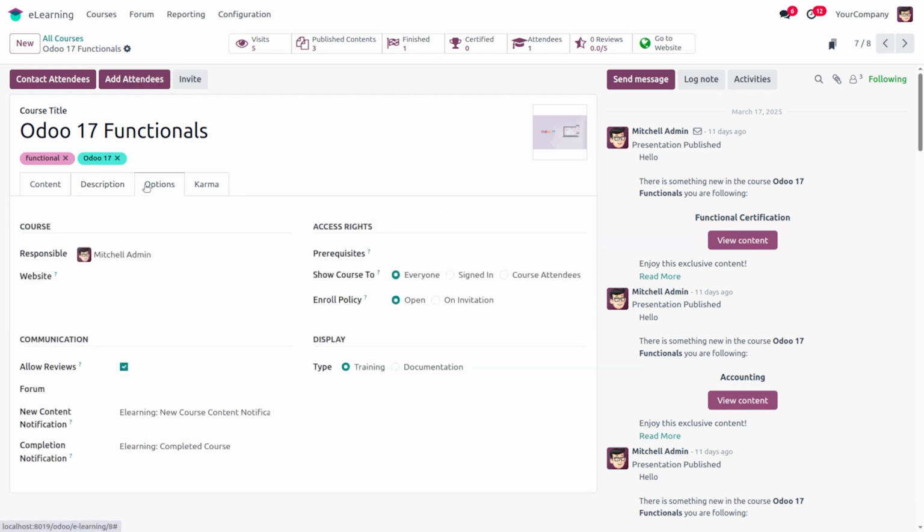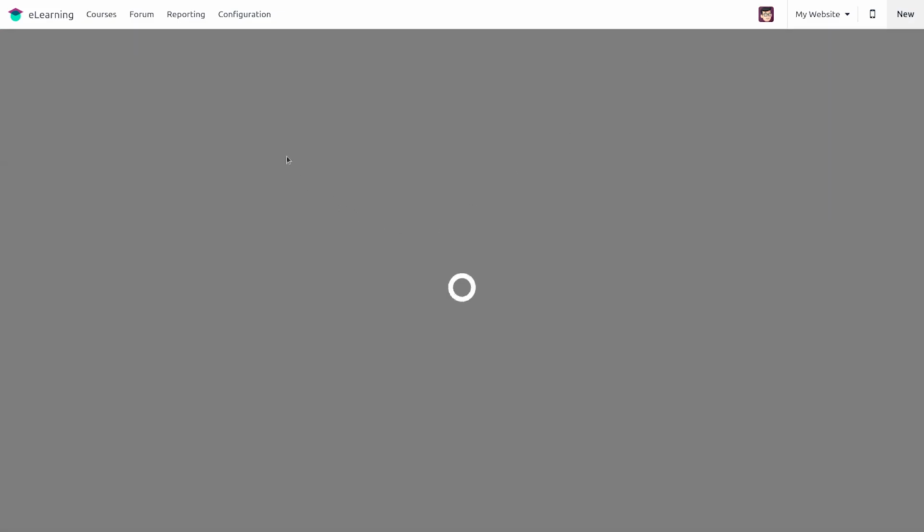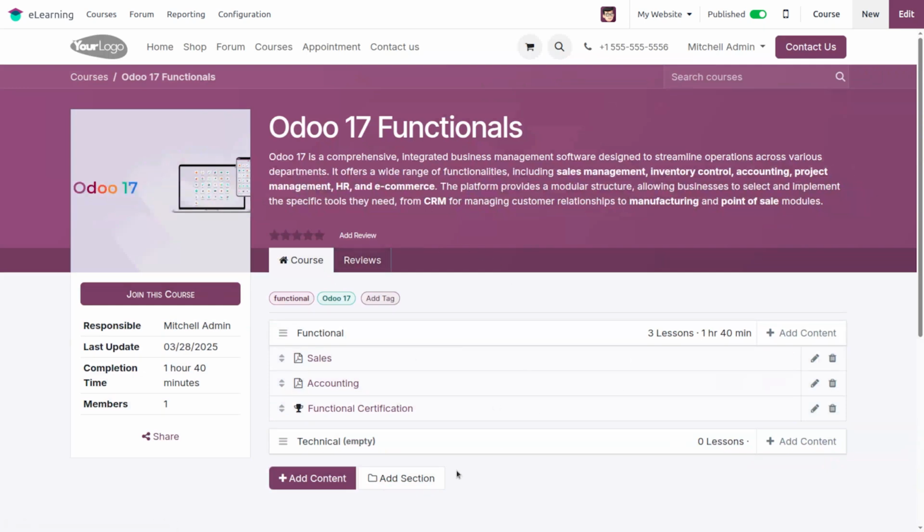Then when we move to the options tab, we can see different options for this course, like the courses section, access rights section, communication section, display section, etc. Here this course is displayed as a training program. If we want to display it as documentation, we can choose this. First of all, we can set it as training, and when we move to the website, it's the default view of this course.